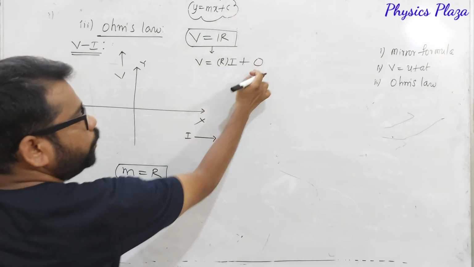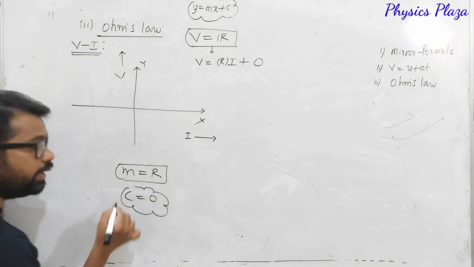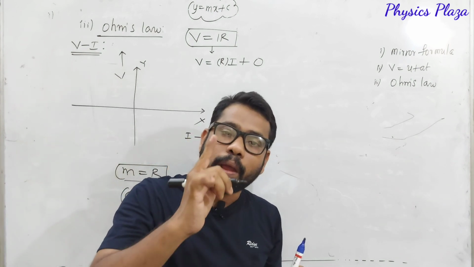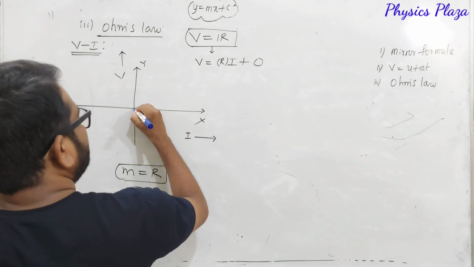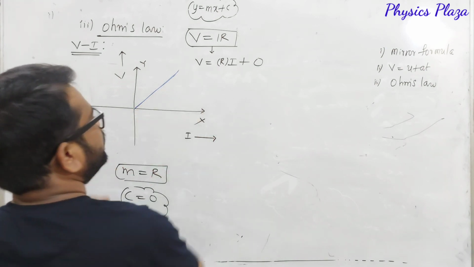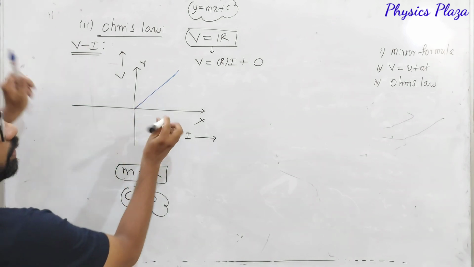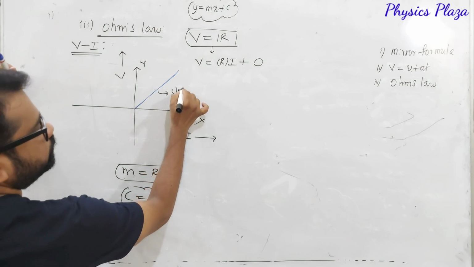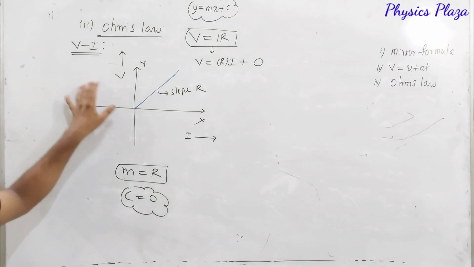And here c is 0, dear children, the y-intercept is 0. If the y-intercept is 0, dear children, we must get a straight line passing through the origin only. So for this, we get a graph like this. This is how actually we get a straight line. So for this, what is the slope, dear children? If you find out the slope, the slope is R. So this is how actually we get a VI graph.